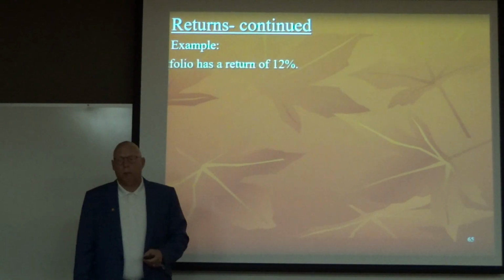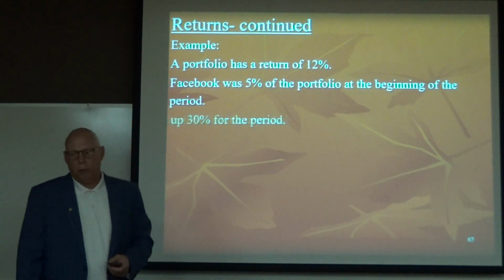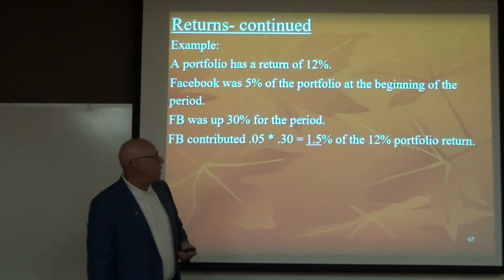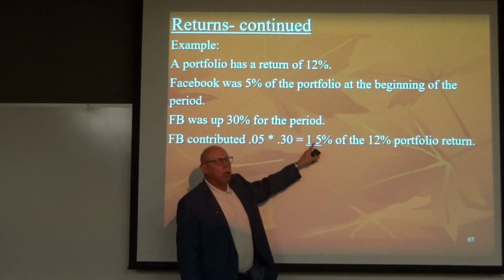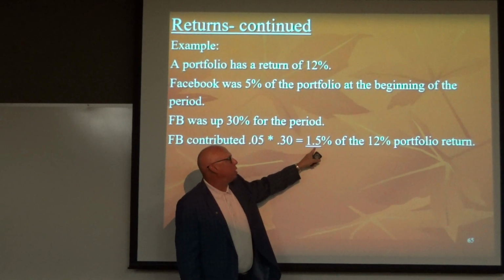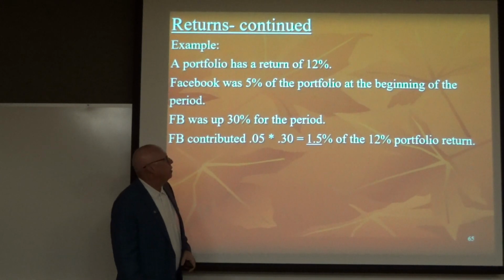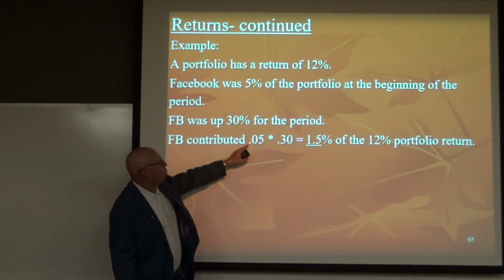Okay? Here's an example. Portfolio has a return of 12%. Facebook was 5% of the portfolio at the beginning of the period. It was up 30% for the period. Facebook contributed 5% times 30%. Facebook alone contributed 1.5% of the 12% portfolio return. Now Facebook was 5% of the portfolio.